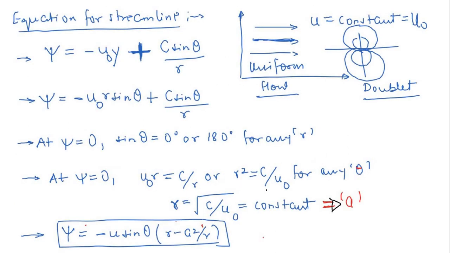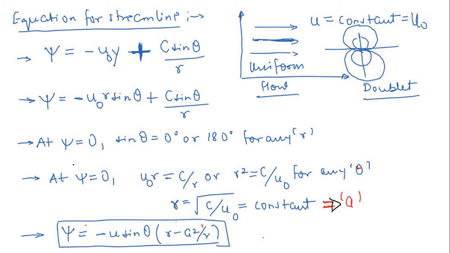We are going to follow the same philosophy: we first find the equation of the streamline, then the equation for the potential line. So first let's start with the equation for the streamline. I am going to solve all of this using only the streamline equation, but always remember it is also possible to solve for the velocities Vr and V theta using the equipotential functions as well. Remember this. So now let us start.